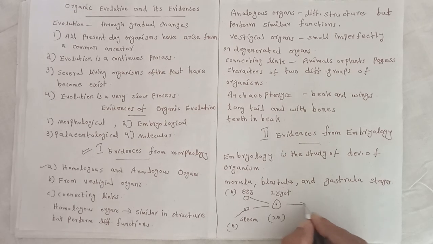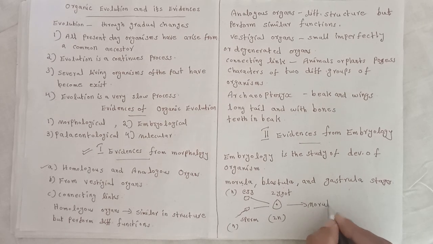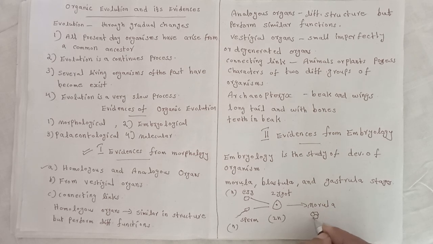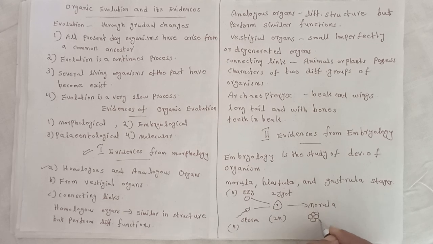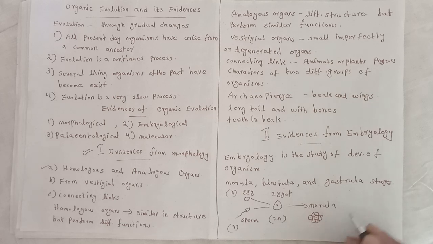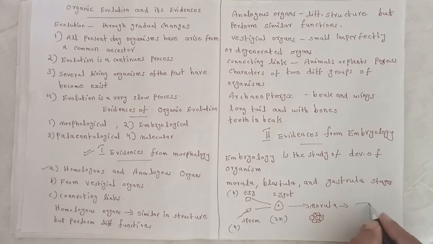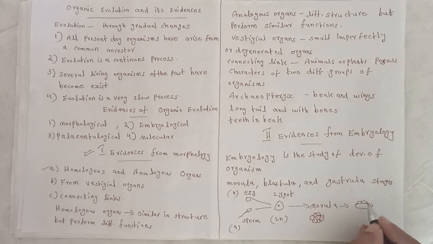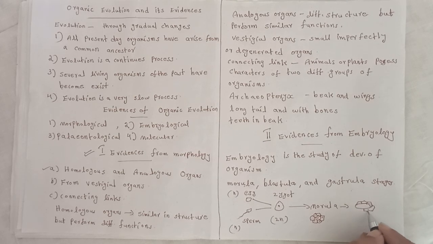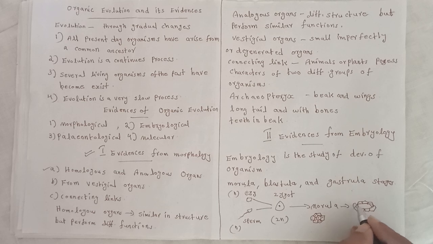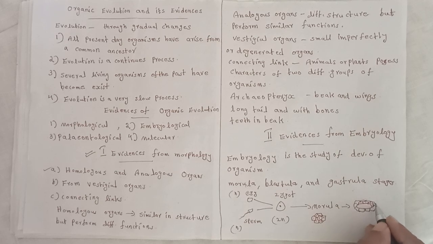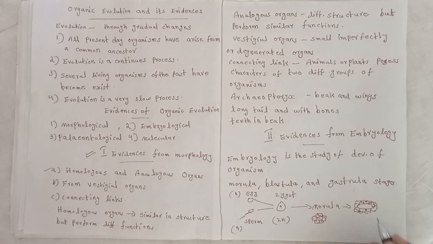Then the morula stage, that is a group of 8 to 16 cells. Then one cavity is formed inside this bunch or group of cells. This stage is known as blastula.